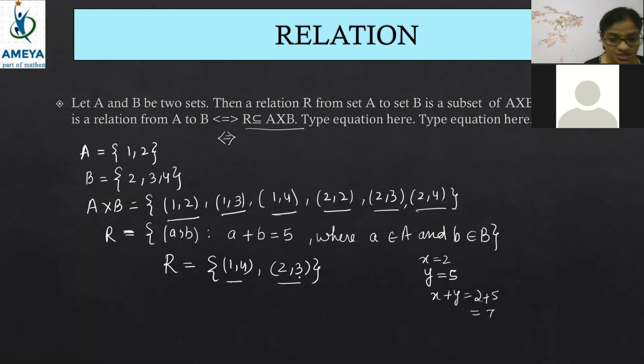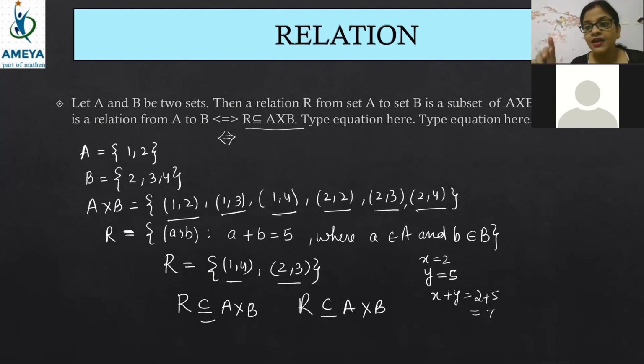So this is exactly the most important part you must remember. Okay, so what we have studied here is, according to the definition, if A is related to B, then the relation R will always be a subset of A cross B. Beta, look here, many students make a mistake here. When you are writing R a subset of A cross B, then the relation can be equal to the set A cross B.